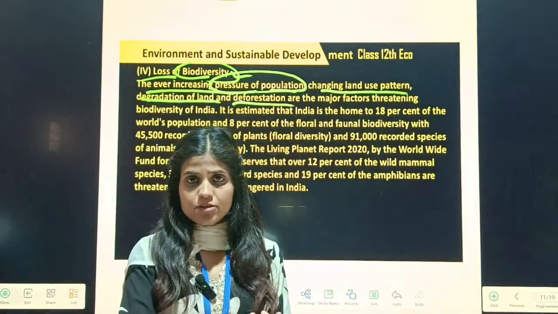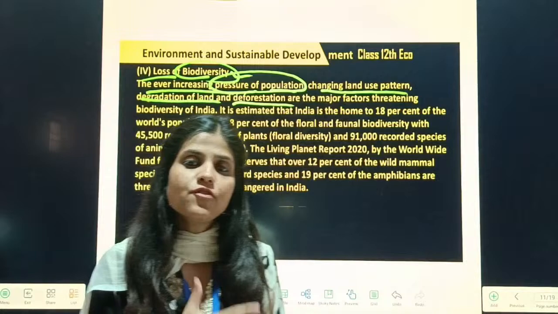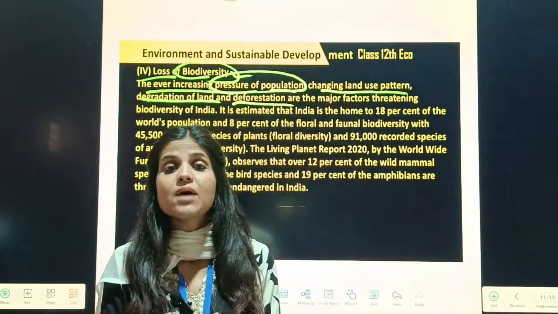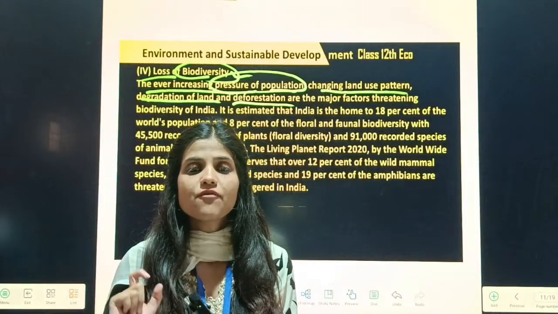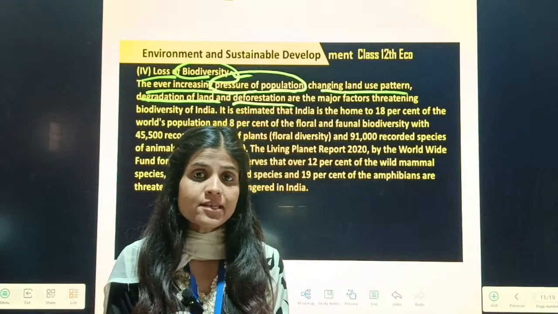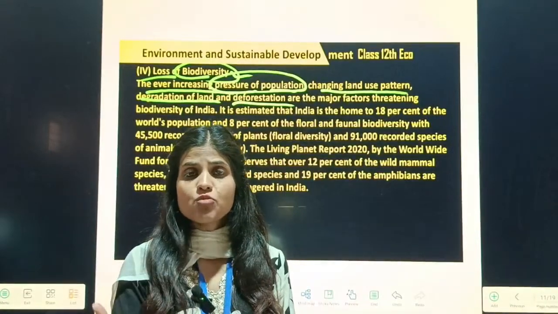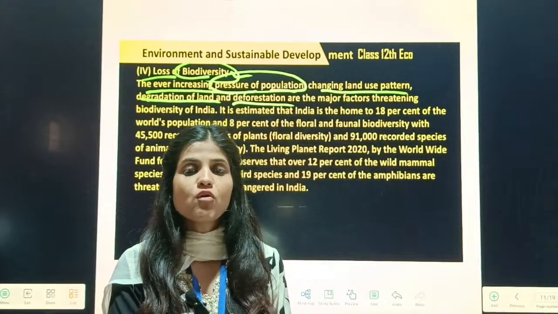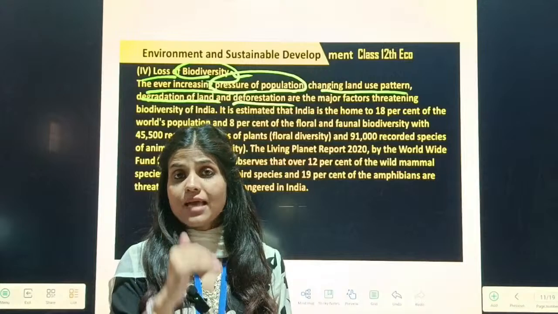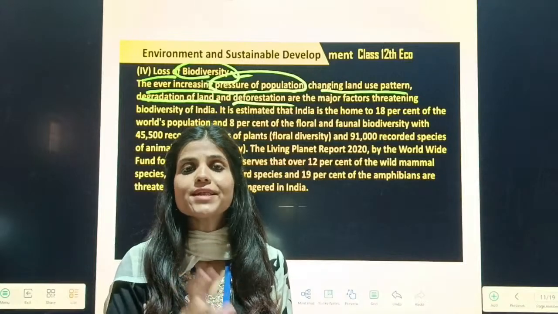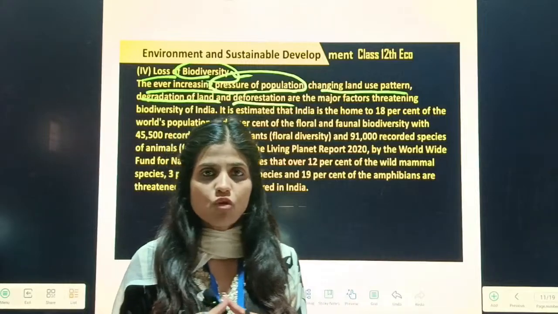And when trees are cut down, the topmost layer of the earth's surface, which we call soil, is affected. The definition of soil is that only the topmost layer of the earth's surface is called soil, and that topmost layer of the earth's surface is removed. Why is it removed? Because of deforestation, because of cutting down the trees. Because of these reasons, that topmost layer of the earth's surface is automatically removed. That is known as soil erosion, which is not good for the health of the soil.